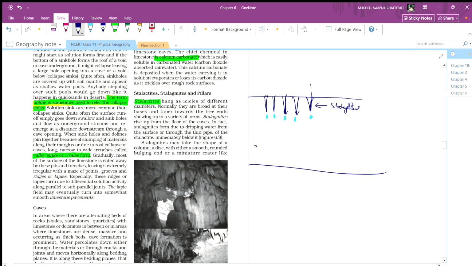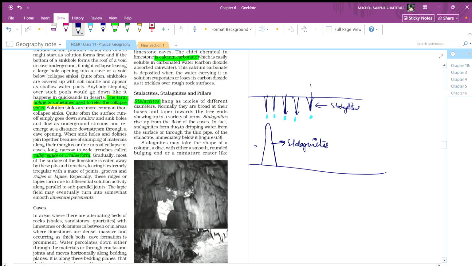Now, in fact, it's very beautiful. And these are the ones which are attached to the base, not the ceiling. They are called stalagmites.